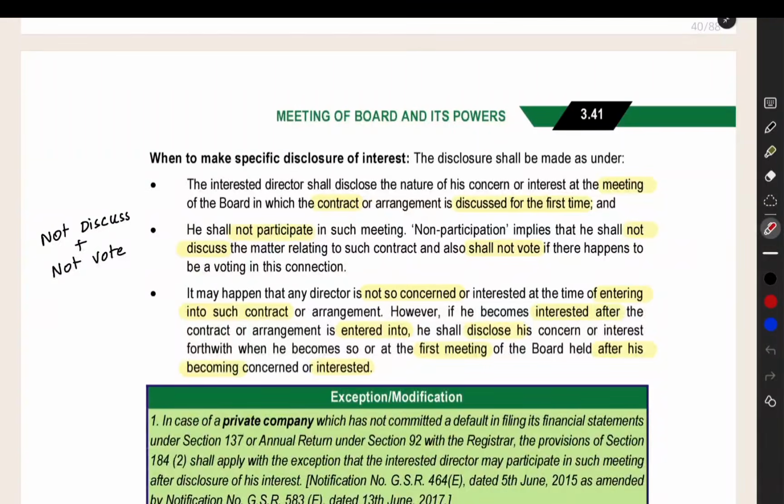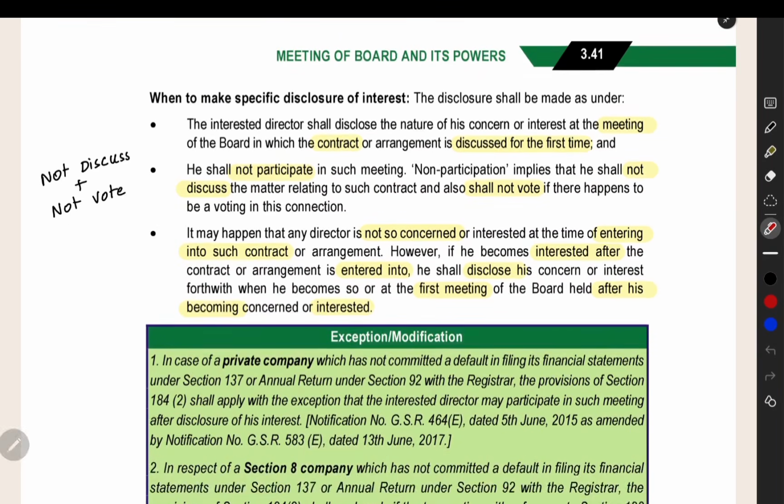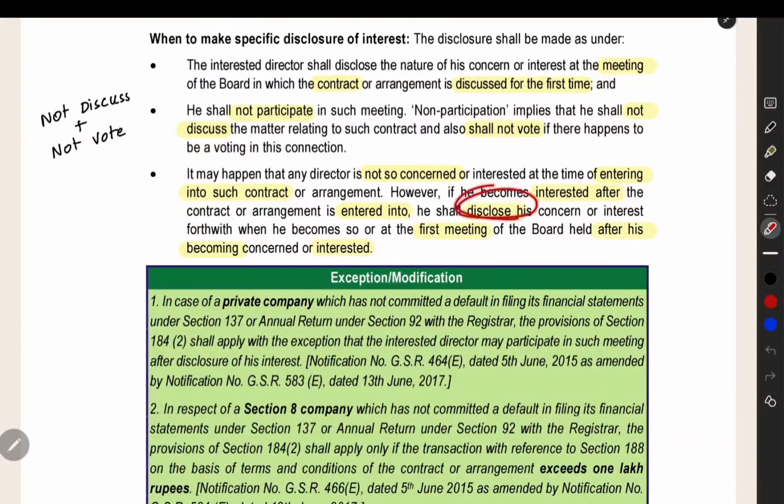The specific disclosure has to be made when the contract is discussed for the first time in the board meeting, and he should not participate in that meeting. He should not discuss the matter and should not vote. Whenever that particular contract is being discussed in the meeting, he should not discuss or vote. Suppose when we enter into the contract he is not interested, but after entering into the contract he becomes interested. What do we have to do? He should disclose the interest at the first board meeting held after he becomes interested, making the specific disclosure of the interest of such director.